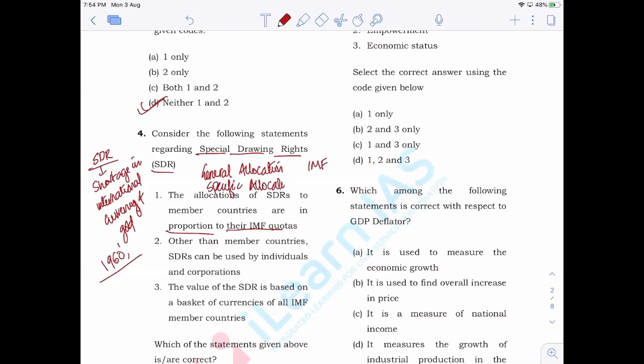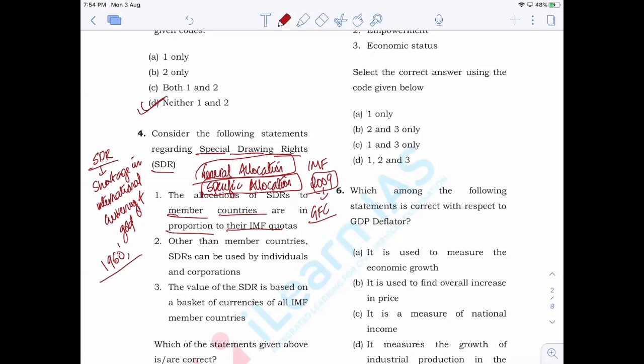Now, when it comes to overall allocation of SDRs, it is based mainly on the basis of the member countries' quota. But when it comes to specific allocation, it is usually done during pressing times, such as that of economic downturn. Last time they had actually carried out a specific allocation was in 2009 during global financial crisis.